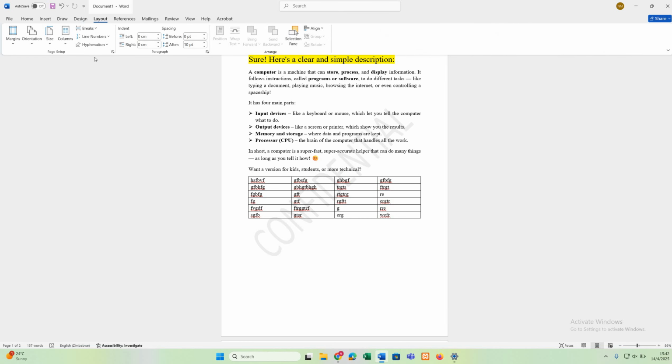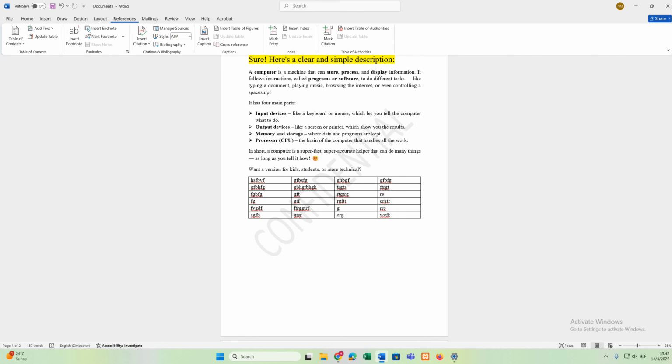And then here is the layout. This is where you can insert your page layout. For example, line numbers, page breaks, indenting, and so on, the size and the columns, orientation, either portrait or landscape.